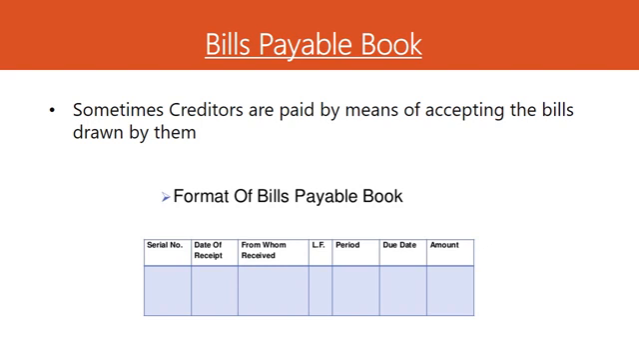Just like the bills receivable book, now we have the bills payable book. Dear students, sometimes the creditors are paid by means of bills accepted by us instead of paying them in cash, and so all the bills given to the creditors are recorded in this book. The format of the bills payable book is again just like the bills receivable book. We have different columns. Just have a look.